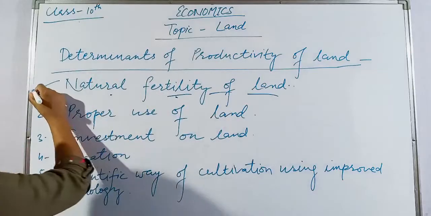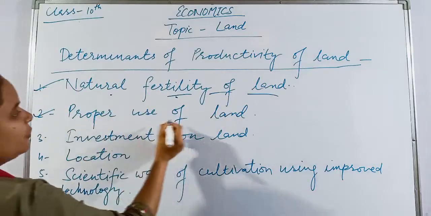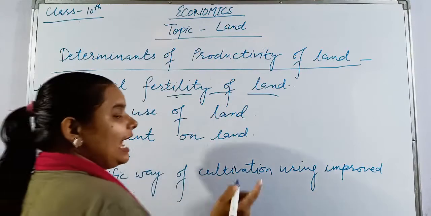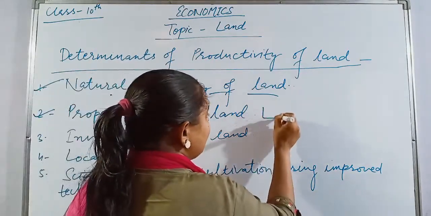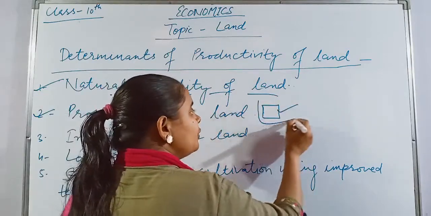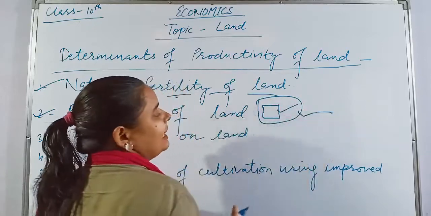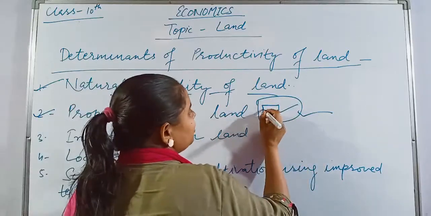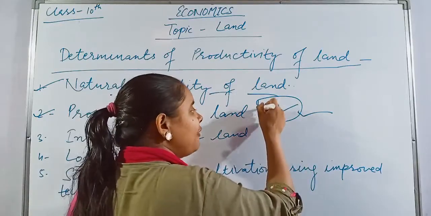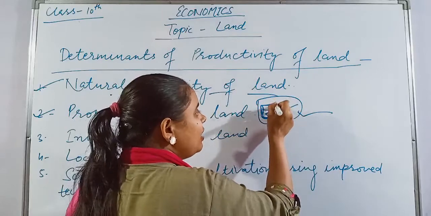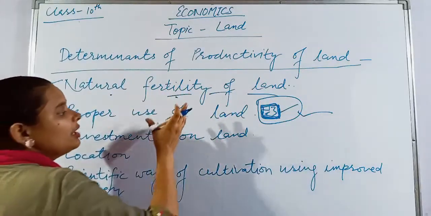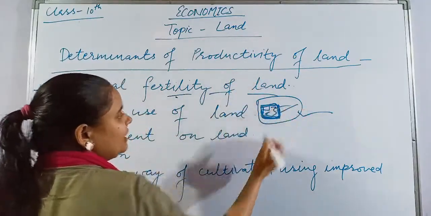Simple. Second, proper use of land. Proper use of land means whatever land area we have, as I have told you before also, we have to fully and properly utilize that particular land area. It should not be that we are using this much portion and the rest is left over, not being used. We have to use the complete land area to get the proper output, to enhance the productivity of land.